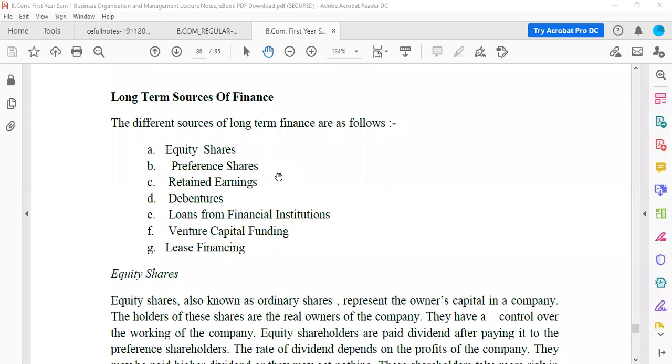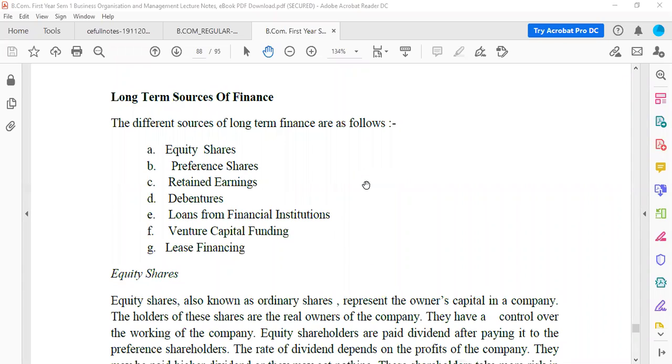So when it comes to equity shares, they are the owners of the company. Equity shares are shares which are given to the people who willingly buy them. The advantages: they get a chance to participate in the profits of the company, and more participation in the management of the company. All this can be done by equity shareholders. There is more risk also involved for the equity shareholders. That is why equity shareholders are called the owners of the company.